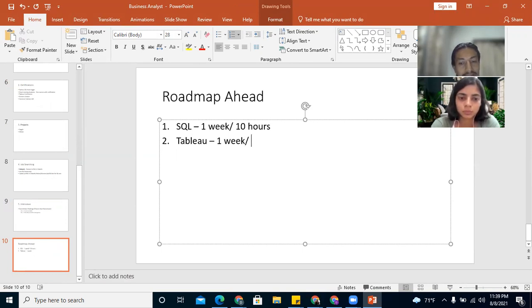For Tableau, 10 hours is more than sufficient for a foundation course. And then you go to Python third, because after you have SQL and Tableau knowledge, it will be a lot easier to go through Python. Python will take 2 weeks. So separate projects for each one of them, right? Yes, yes. 10 hours of course and then a project.